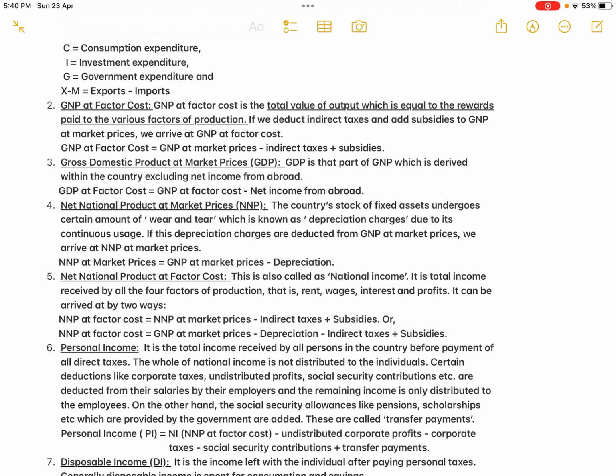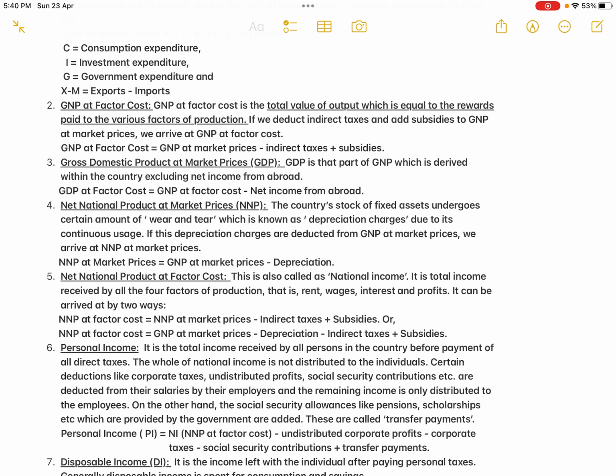If the statistical organization wants to know the value of the output produced within the country without any assistance from abroad, then it will look at the gross domestic product or the net domestic product. So that's why there are various concepts used in national income. Okay, so if these depreciation charges are deducted from GNP at market prices, we arrive at NNP at market prices. So NNP at market prices is equal to GNP at market prices minus depreciation.